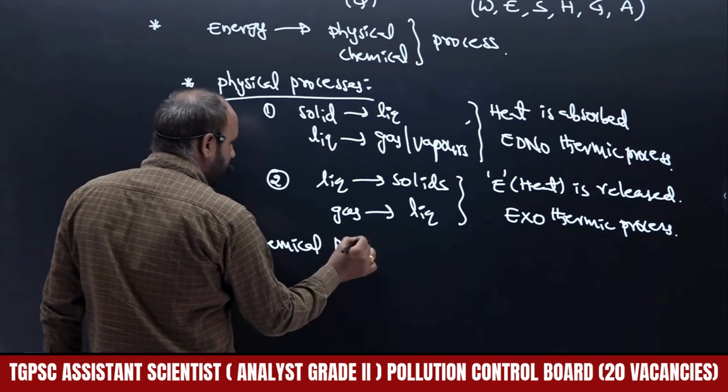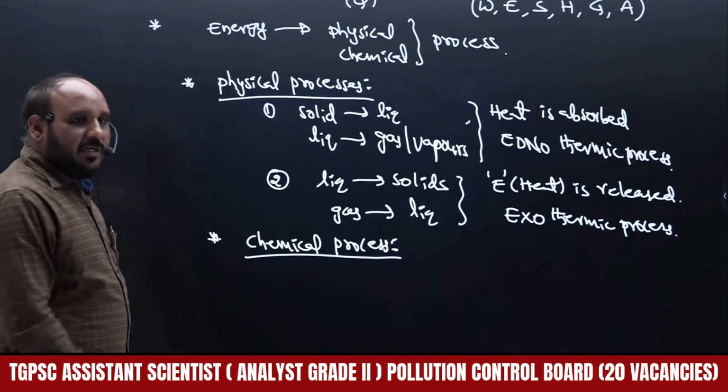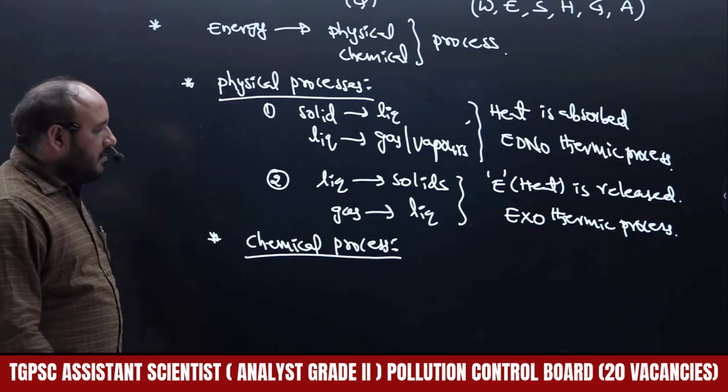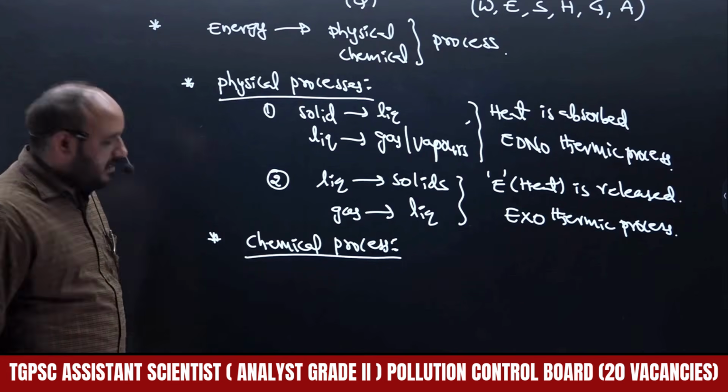Chemical processes. Any chemical reaction we have to consider. So chemical processes means chemical reactions, where reactants are converted into products. So by loss of energy or by gaining of energy, those reactions will be carried out.